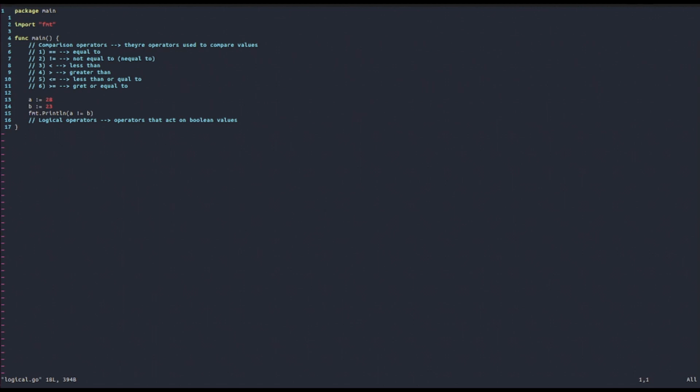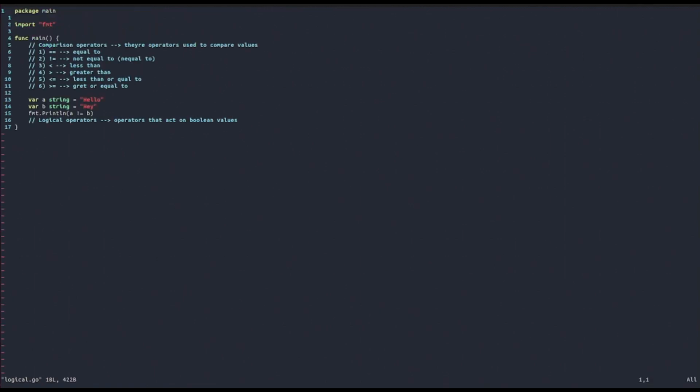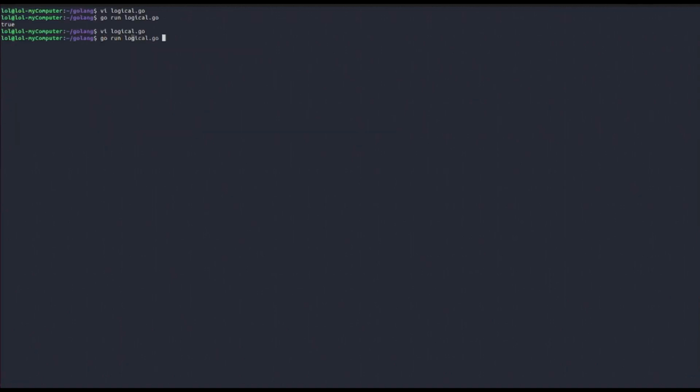You can also compare strings. So if you have a string, for example, var a is equal to hello, and then you have another string b equal to hey, then let's see what happens. You get true. In fact, you can say, well, is this string not equal to this other string? But let's try to now change this to hello. So let's change the value to exactly the same one. Let's see what happens. We get false because they're actually equal.